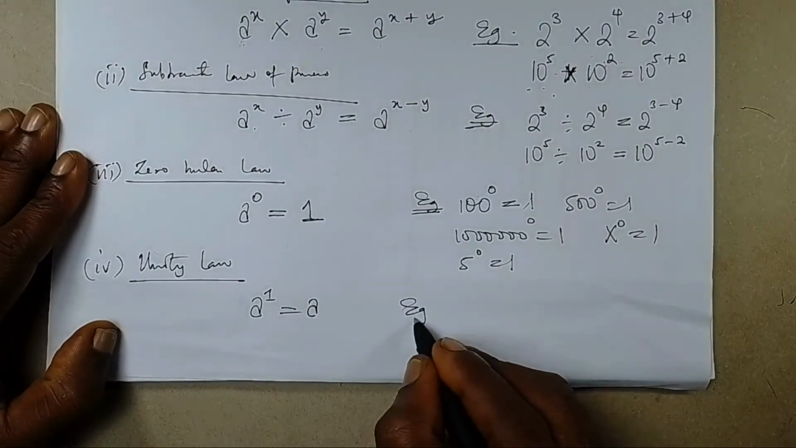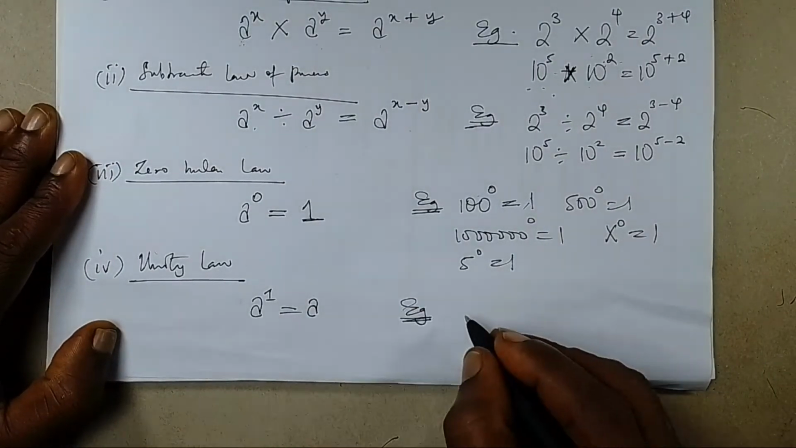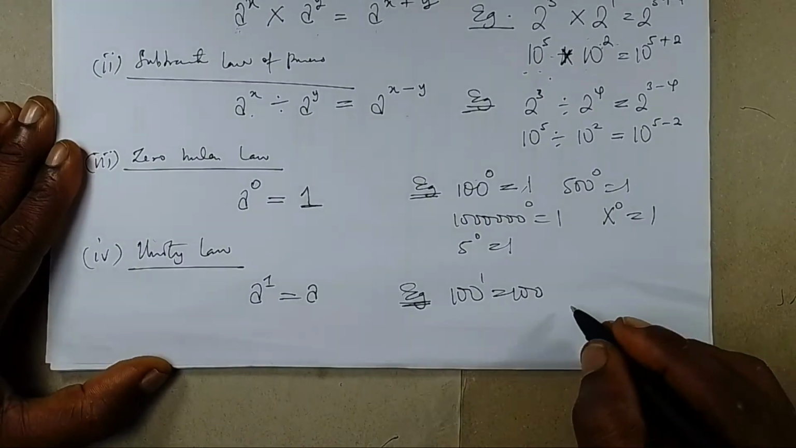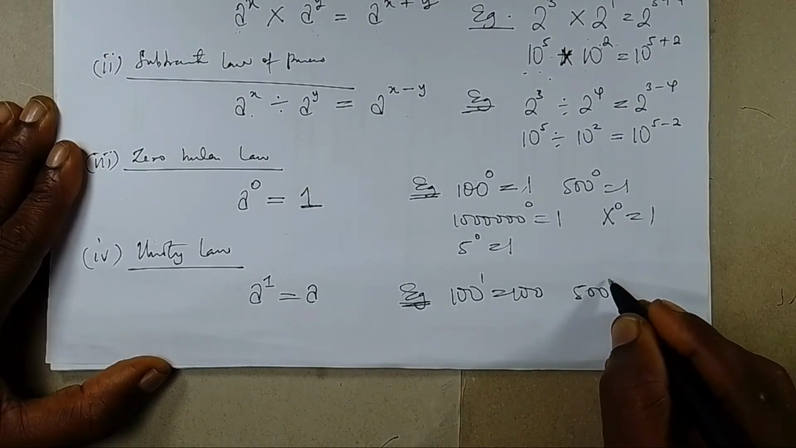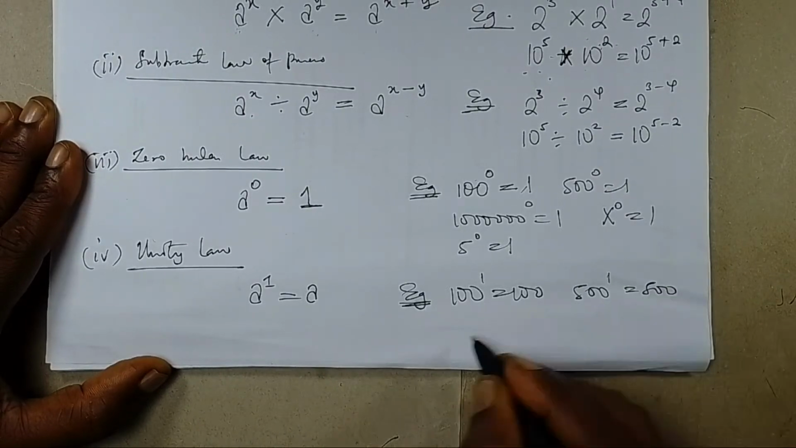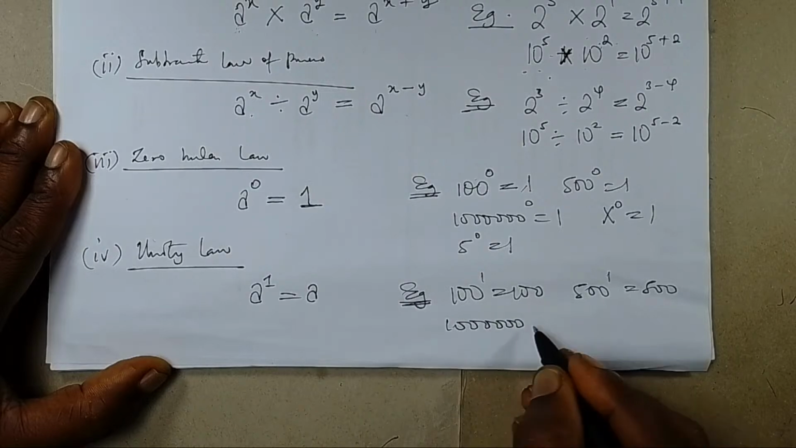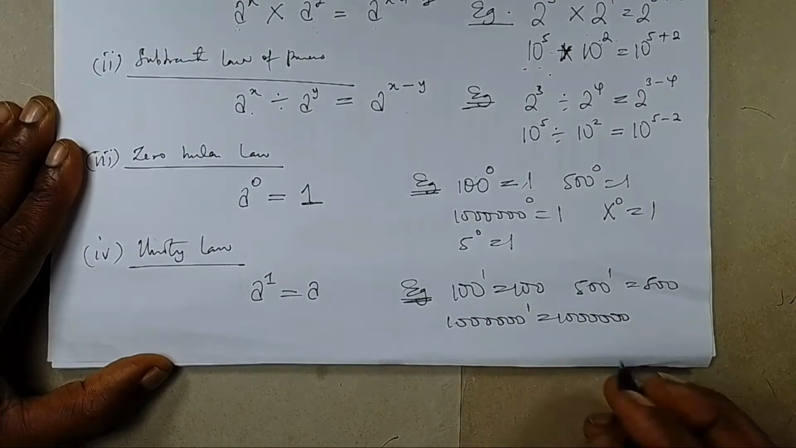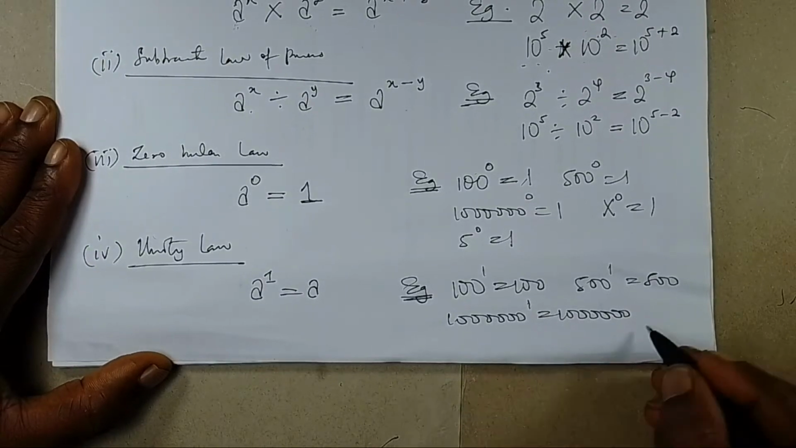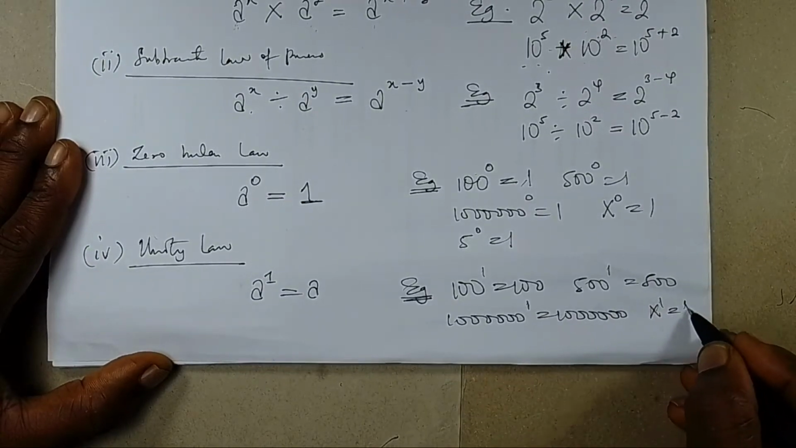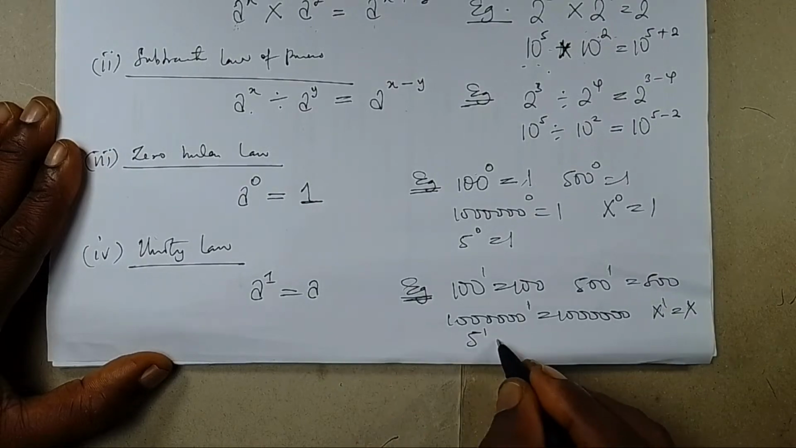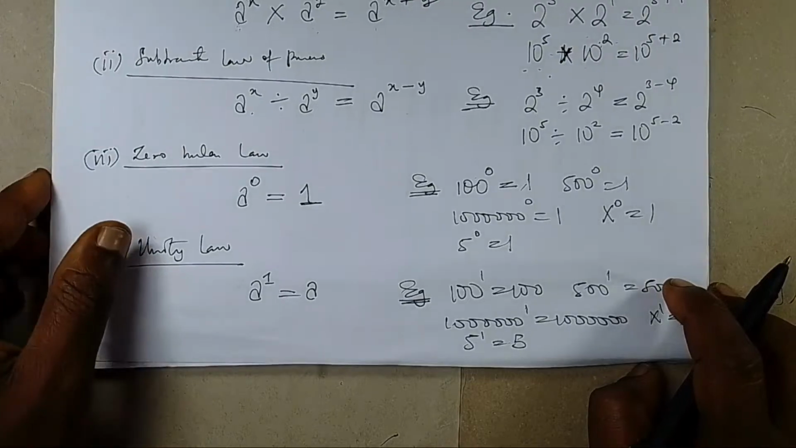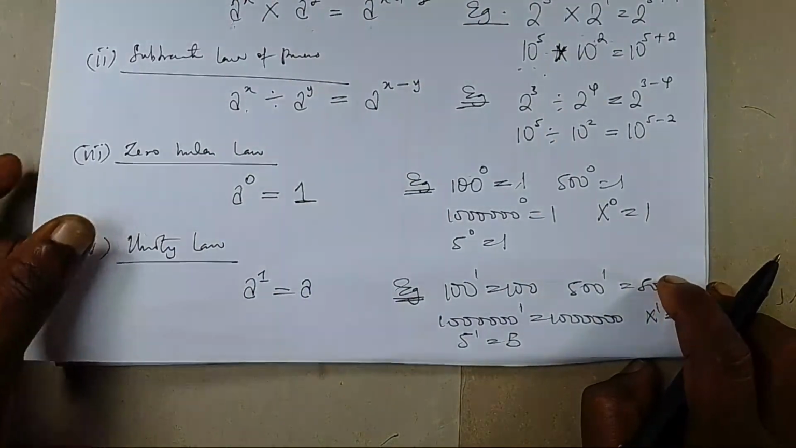Then, if you take an example of the unity law, the unity law is telling you 100 raised to power 1 is 100. Anything raised to the power of 1 is the same thing. 500 raised to power 1 is 500. 1 million raised to power 1 is 1 million. Anything raised to power 1 will reproduce that thing. X raised to power 1 is x. And 5 raised to power 1 is 5. So these laws are just simple in interpretation, and we are going to be proving some or all of them.